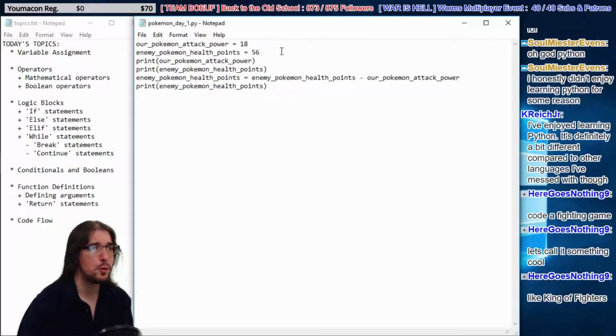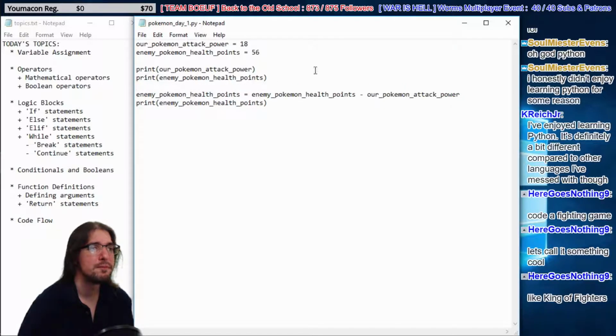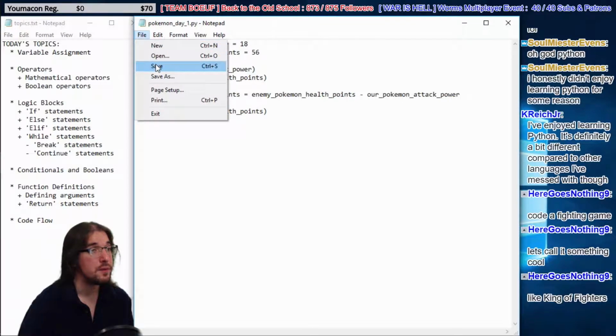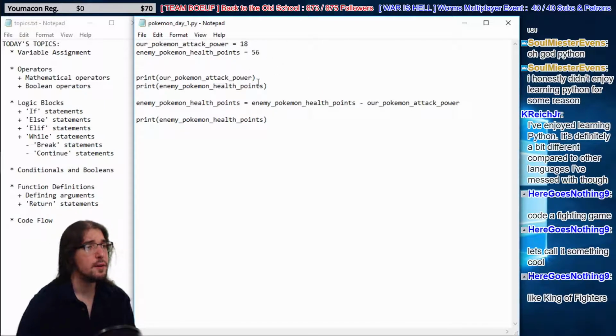So before we, let's put all of our variable assignments. No, actually, I'm going to put a little blank line here to split apart the variables from the print statements, right? Boom. So now we have these assignments here and here, and an assignment here as well, and the print statements in between. But we're going to make another print statement here. So after we assign our enemy Pokemon health points, we're going to print off some text, or a string, so to speak, right? We're going to say, our Pokemon's attack power is,